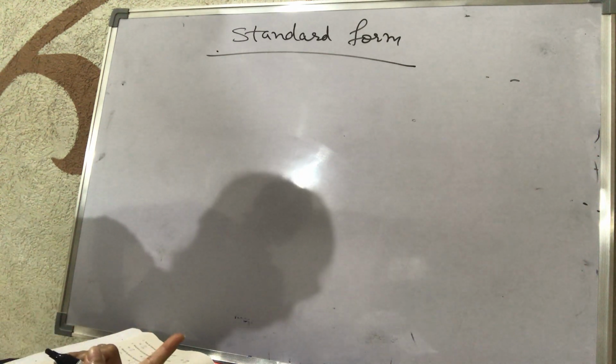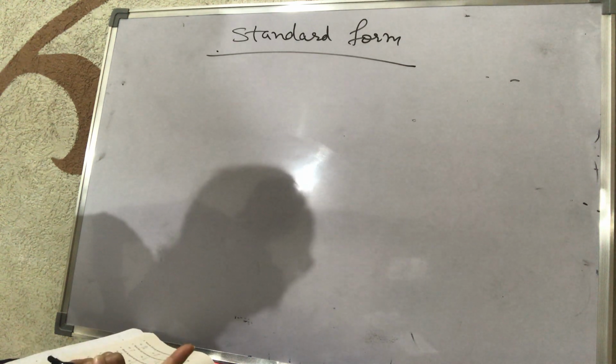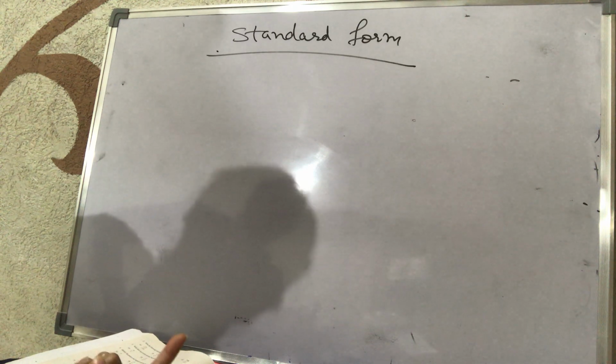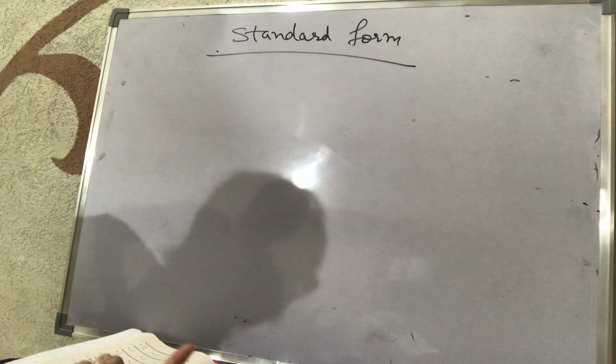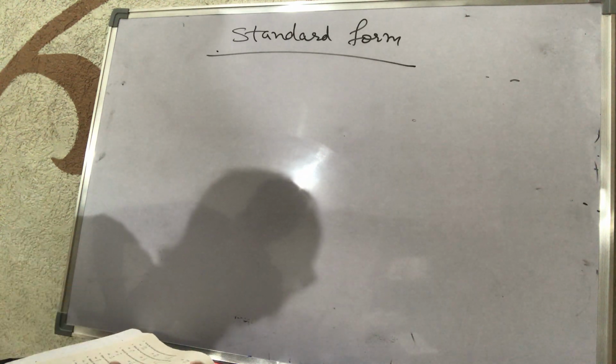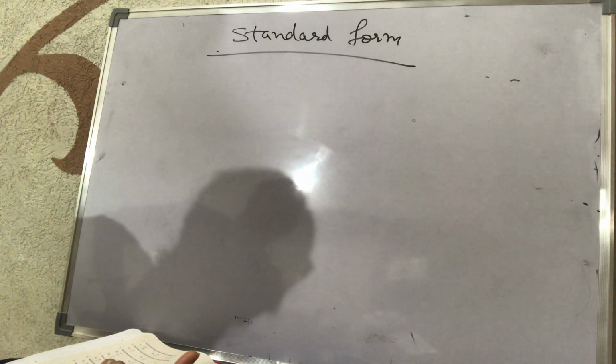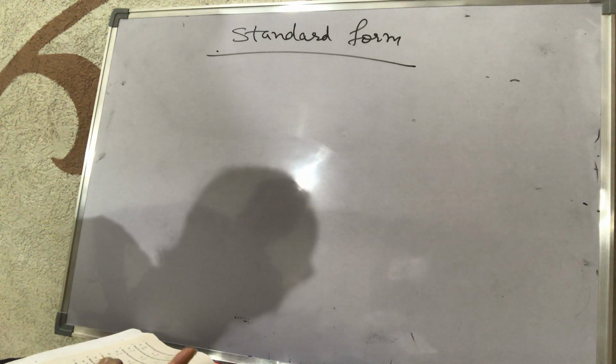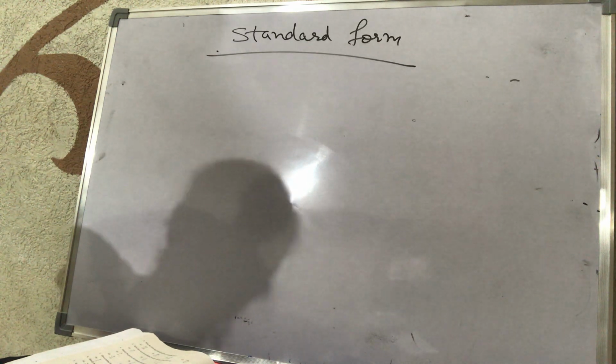The second point, if there is a minus sign in the numerator as well as in the denominator, then you will cancel both the minus signs. And the third point is that the rational number will be written in the lowest terms. That is called the standard form of a rational number.